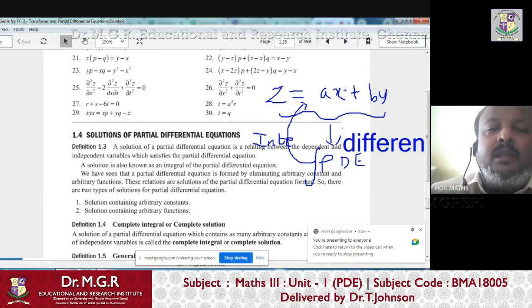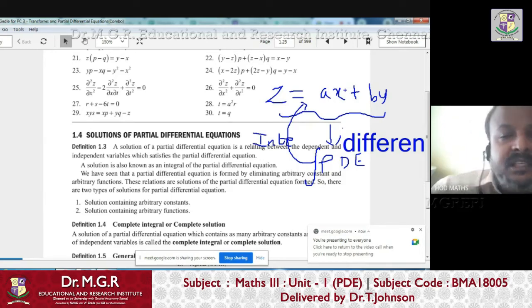So solving a partial differential equation means finding the original equation from where this partial differential equation came. That is the thing that we are going to do when we do the problems.